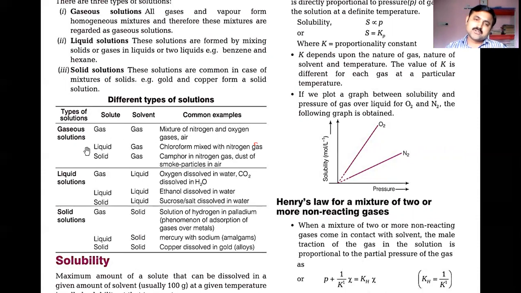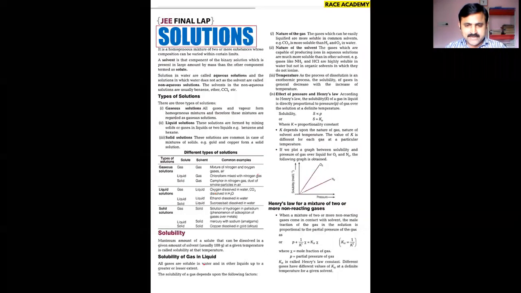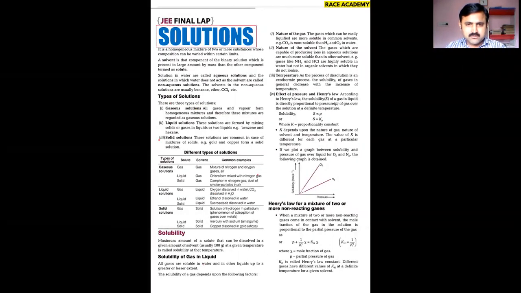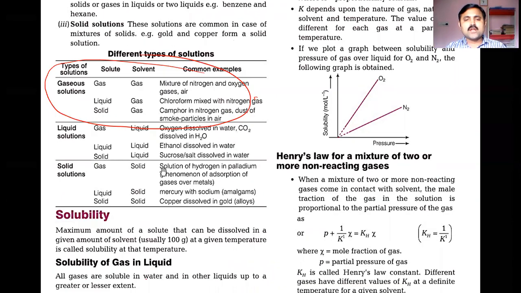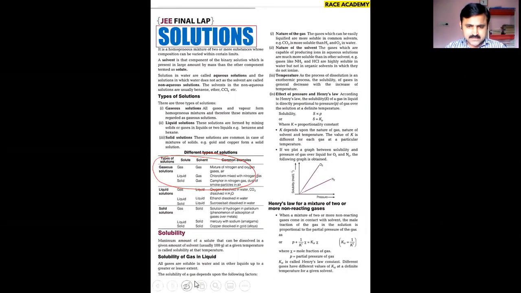So how many types of gaseous solutions have we observed? Three types. One type is air, another is chloroform in nitrogen gas, and another is solid camphor in nitrogen gas.